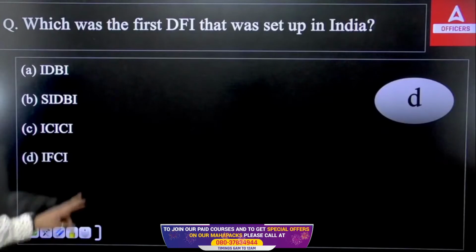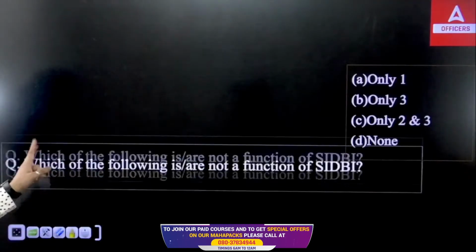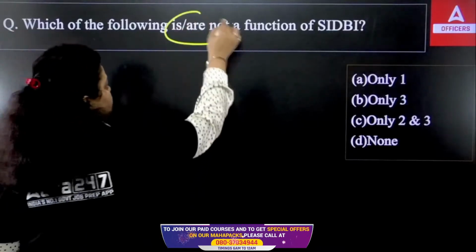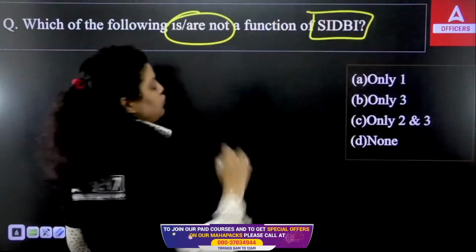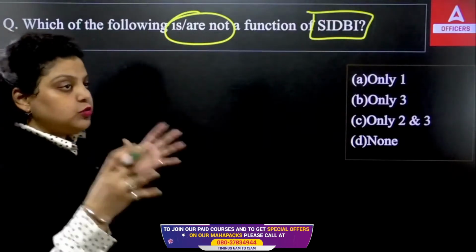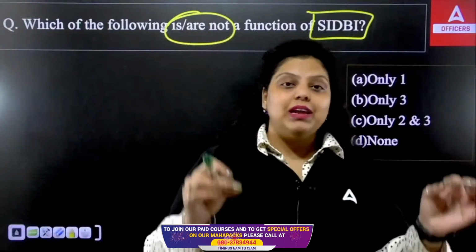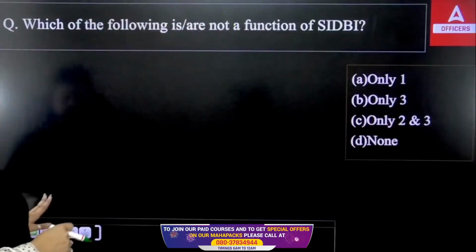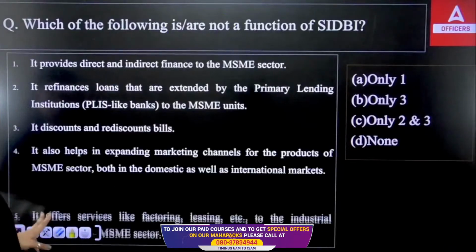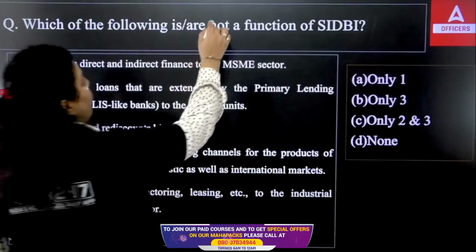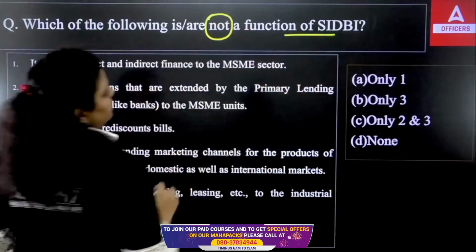Right answer is D. Next question is talking about which of the following is not a function of SIDBI. So SIDBI is the Small Industries Development Bank of India, which works for the development of small industries. It also manages, regulates and supervises the micro, small, medium enterprises. Okay, so there are certain statements in front of you. You have 5 statements. Out of that, you have to tell which of the following is not a function of SIDBI.